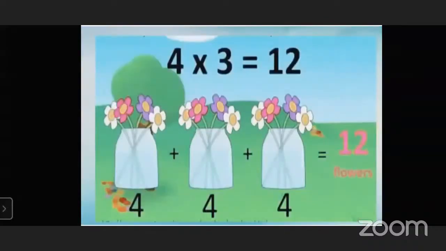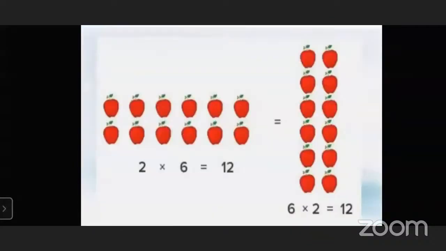4 multiplied by 3 is also a similar example. There are 4 flowers, 4 plus 4 plus 4. It means 12 flowers. 4 multiplied by 3, the answer will be 12. Again, one example of apples. There are 2 sets of apples. When we multiply 2 with 6, we get the answer 12.